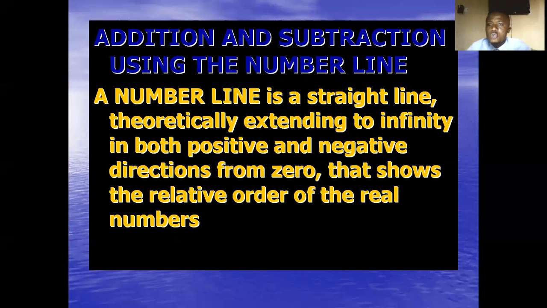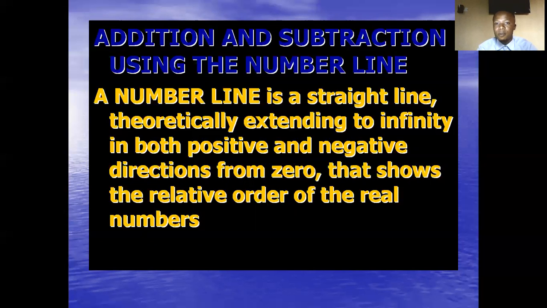Okay, we can still use the number line to add and subtract directed numbers. All right, so what is this number line? A number line is just a straight line extending to infinity in both positive and negative directions from 0. So the 0 is just the center of a directed number. Towards the left, you have the negative numbers from minus 1 till infinity. Towards the right, you have the positive numbers from positive 1 to positive infinity.